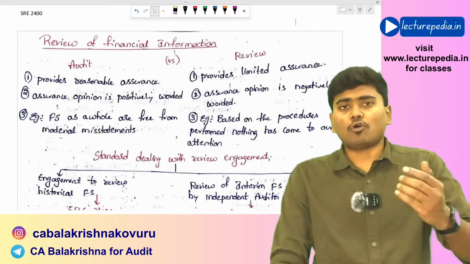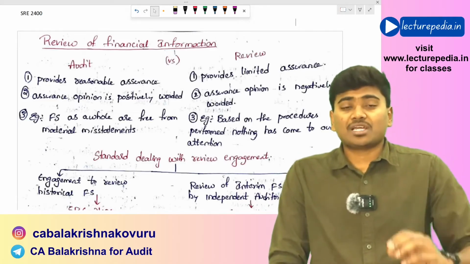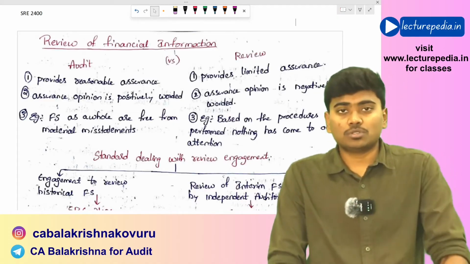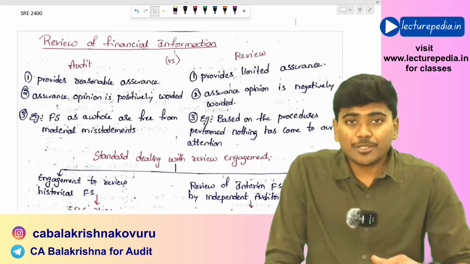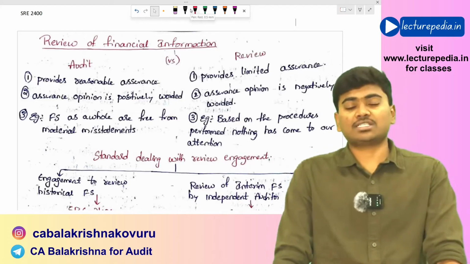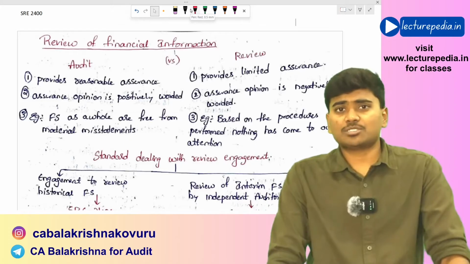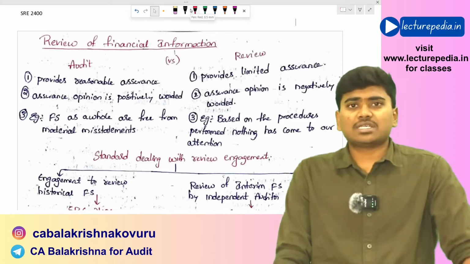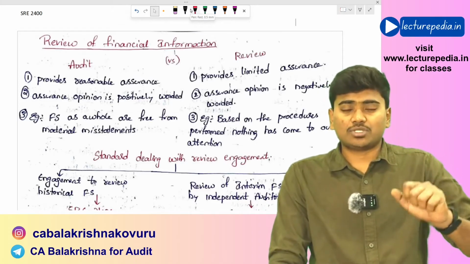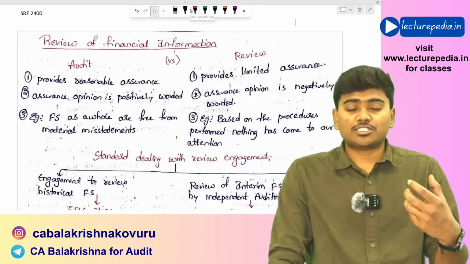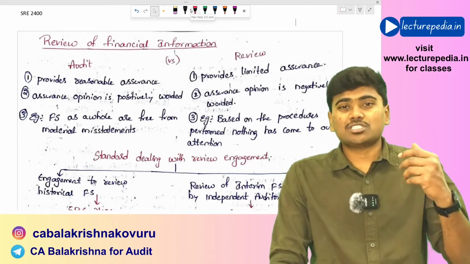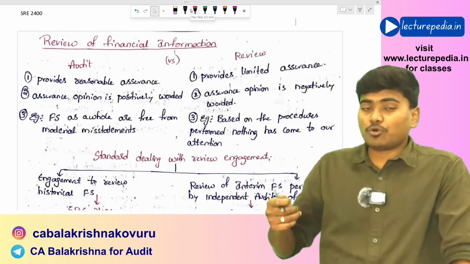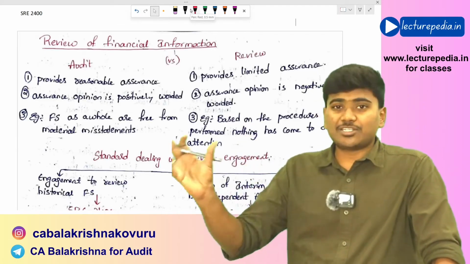See, in case of audit, you will provide reasonable assurance, whereas in case of review, you will provide only limited assurance. Now the question that arises is, what is the difference between reasonable assurance and limited assurance? Basically, in case of reasonable assurance, the type of opinion that you give will be positively worded, whereas in case of limited assurance, the type of conclusion that you give will be negatively worded.